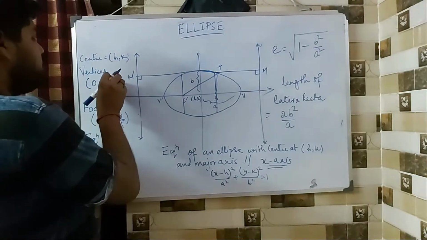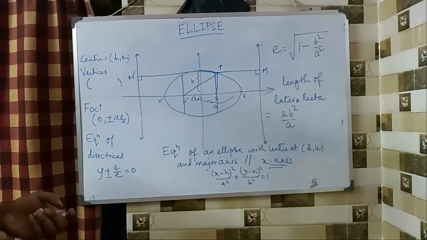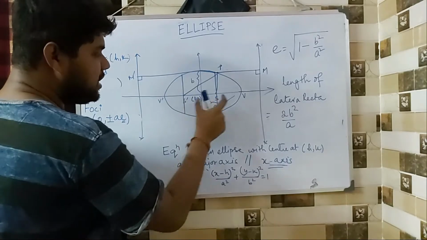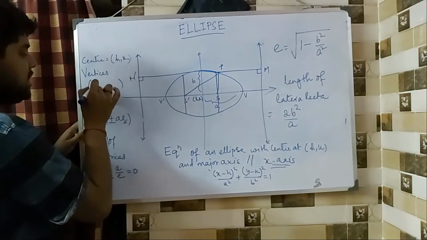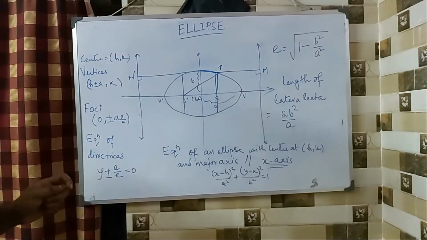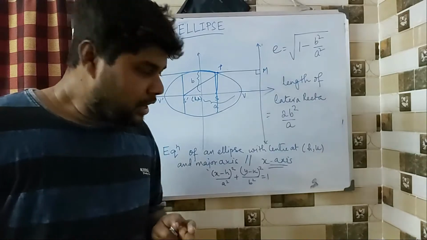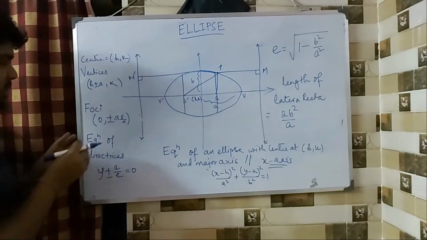Now what will be the vertex? See, if this is h comma k, this distance is a, so this will be h plus a, h minus a. So this is h plus minus a comma k. So it is more like you are adding h and k to all these coordinates. That will only give you the values.